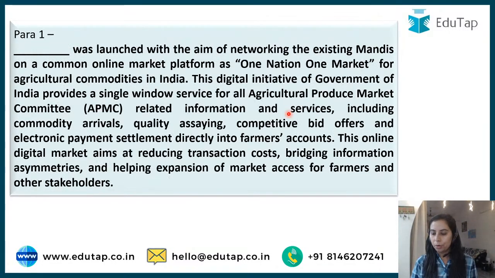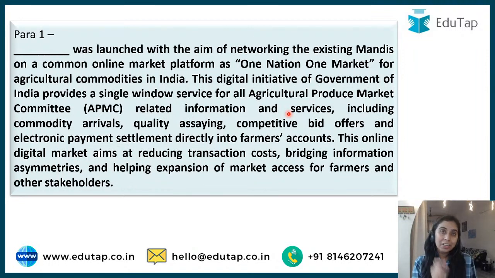Okay, some paragraph questions now. Dash was launched with the aim of networking the existing mandis on a common online market platform as one nation, one market for agri commodities in India. This digital initiative of Government of India provides a single window service for all APMCs, Agri Produce Marketing Committee, related information and services including commodity arrivals, quality assaying, competitive bid offers and electronic payment settlement directly into farmers' account.